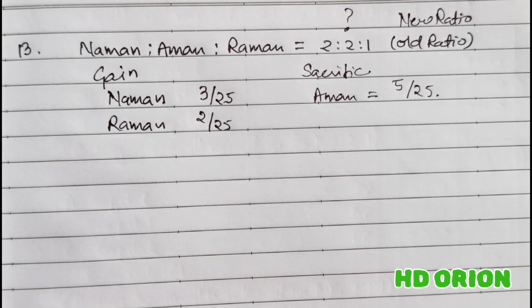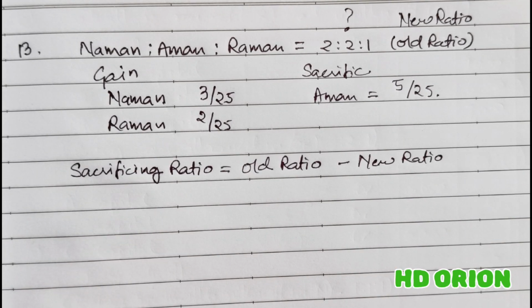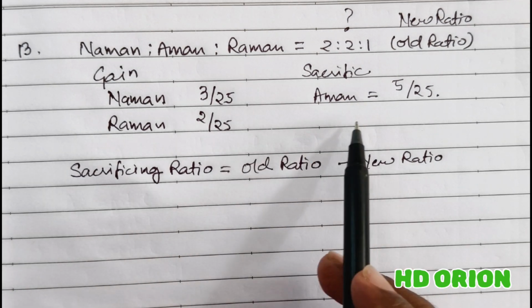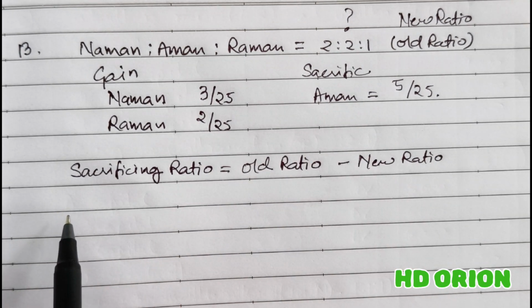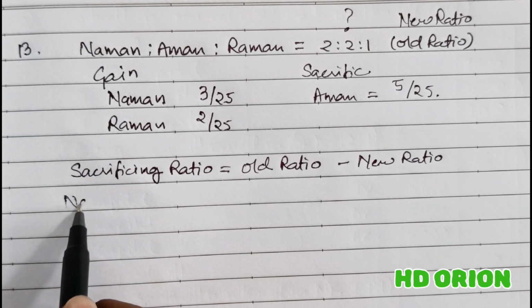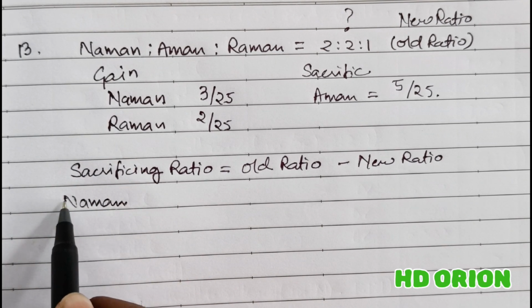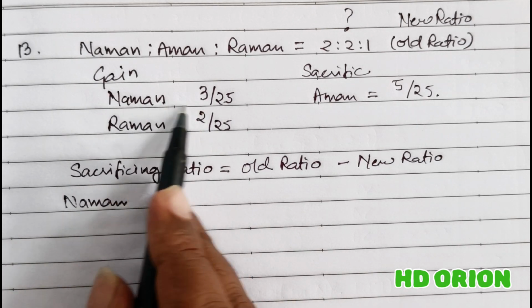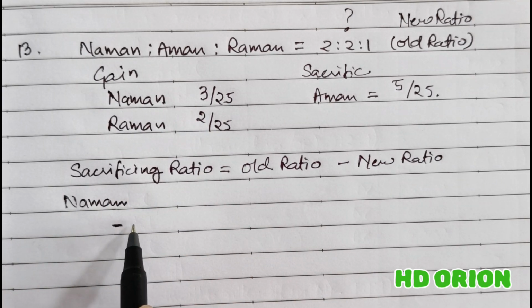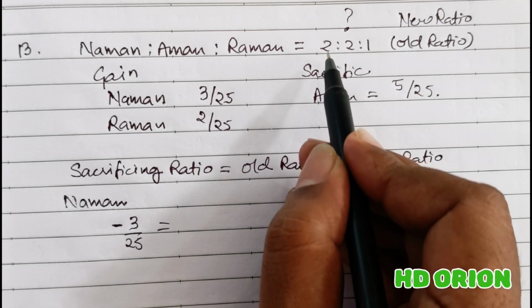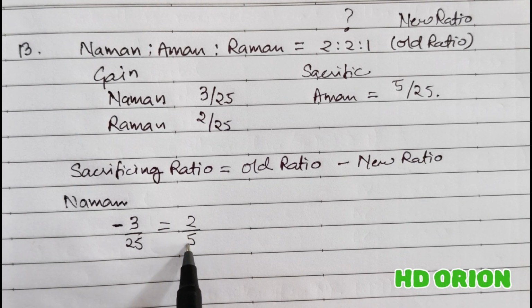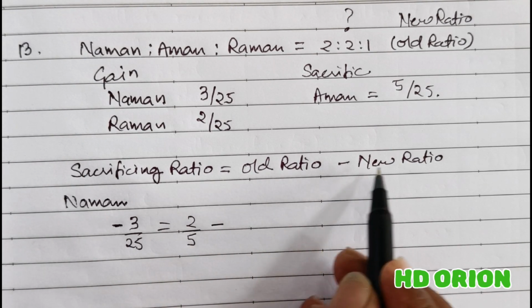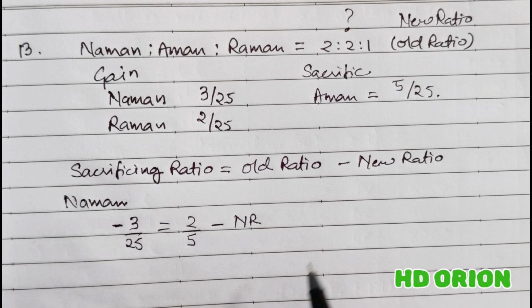Now we know that sacrificing ratio is equal to old ratio minus new ratio. So we will use this information here for first partner Naman. Naman has actually gained, so we will write sacrificing ratio as minus 3 by 25 is equal to old ratio, here it is 2 by 5, minus new ratio, which is not known to us.